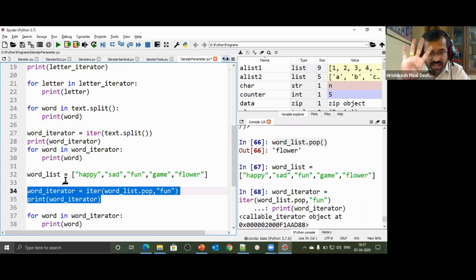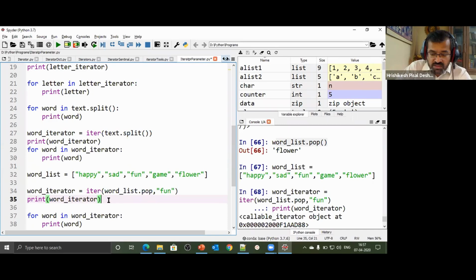So this is the fourth type of iterator we have seen. We saw the list iterator, the key iterator, the dictionary key iterator, then we saw the string iterator, and now what we are seeing is a callable iterator. So 4-5 different types of iterators is what we have seen.